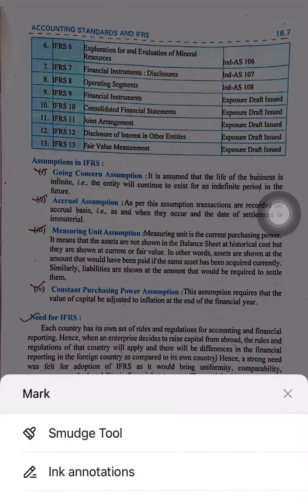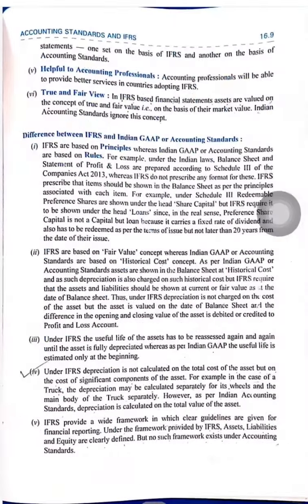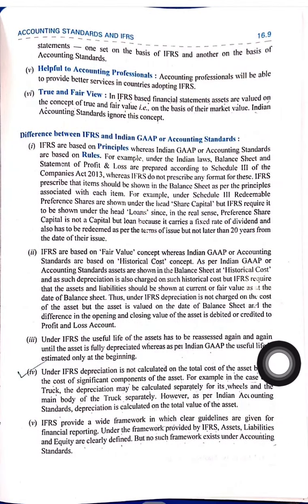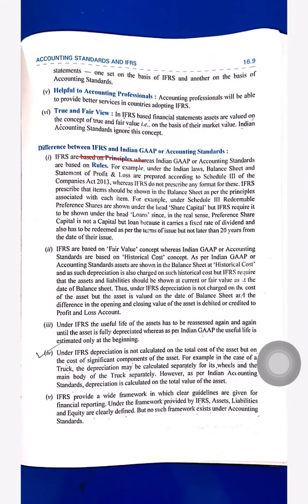So these are basically the 13 IFRS and their Indian conversions. Okay, so at last of this chapter we will discuss some differences between IFRS and GAAP, and this chapter will be completed. Difference between IFRS and GAAP.